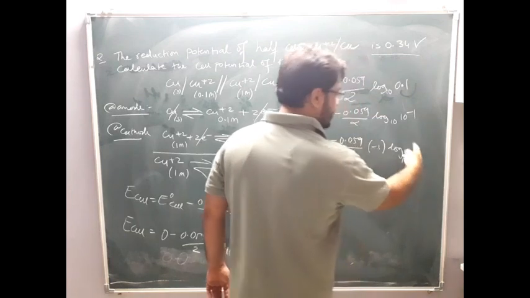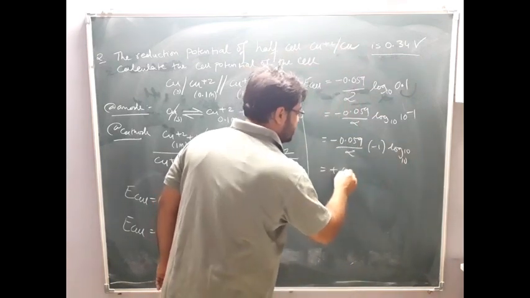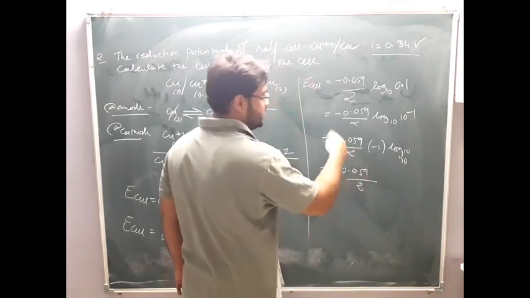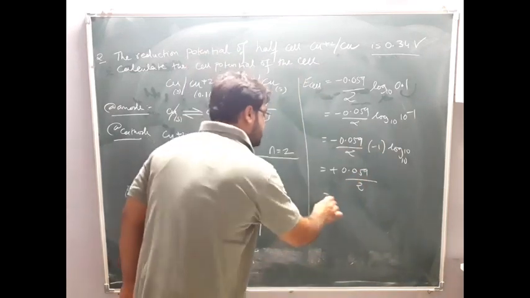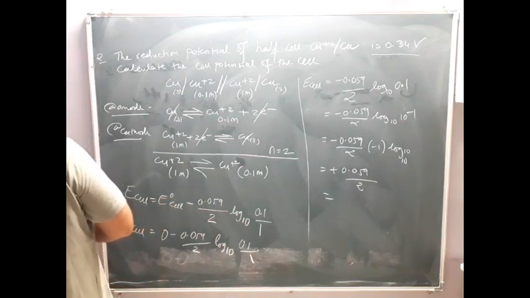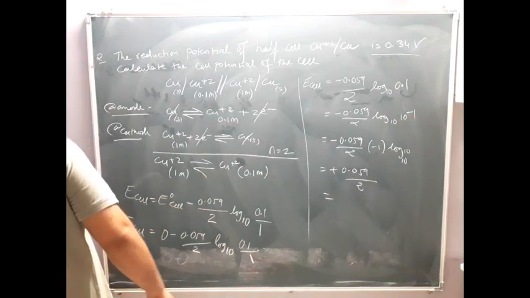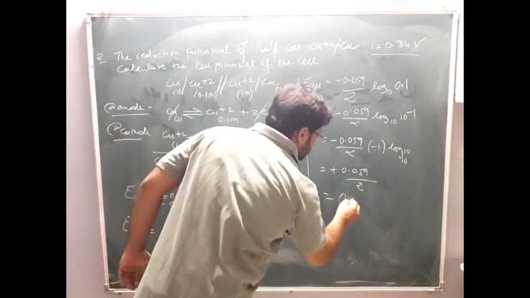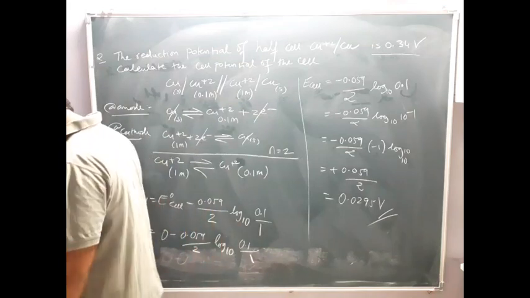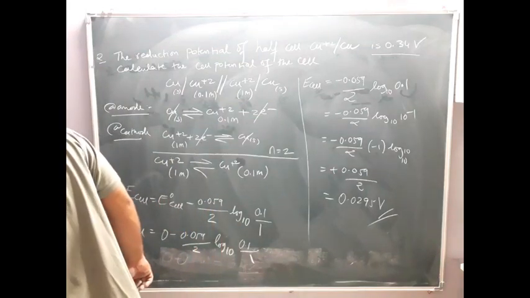This portion will be 1. So the answer will be plus 0.059 by 2, minus minus plus, and this whole bracket is multiplied by 1. So if you divide 0.059 by 2, the answer we get is 0.0295 volt. Clear? So you can write down this.